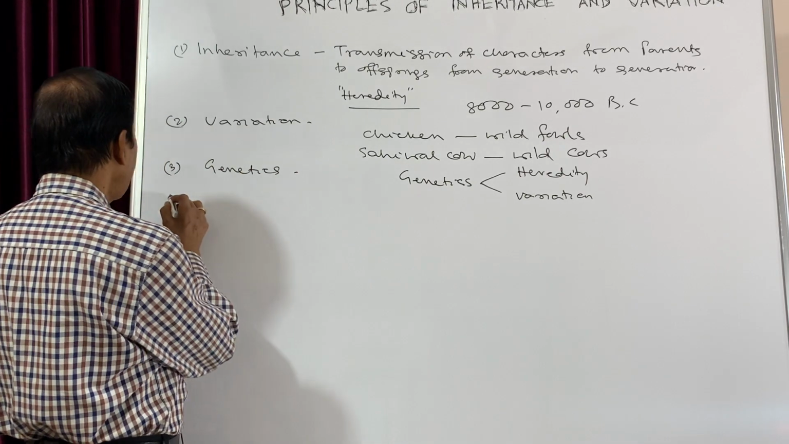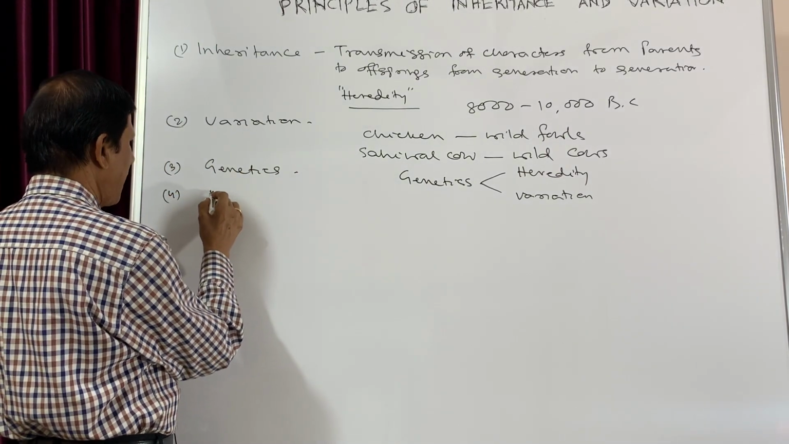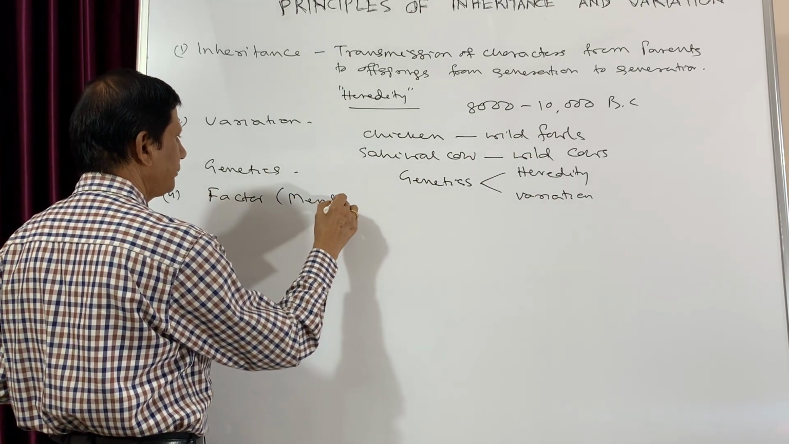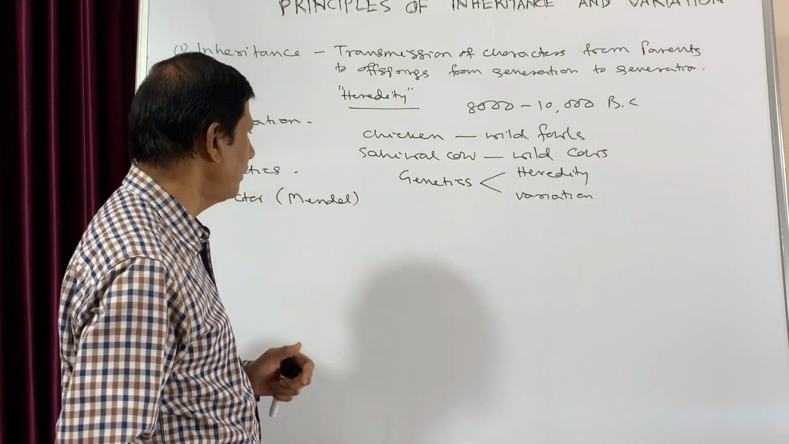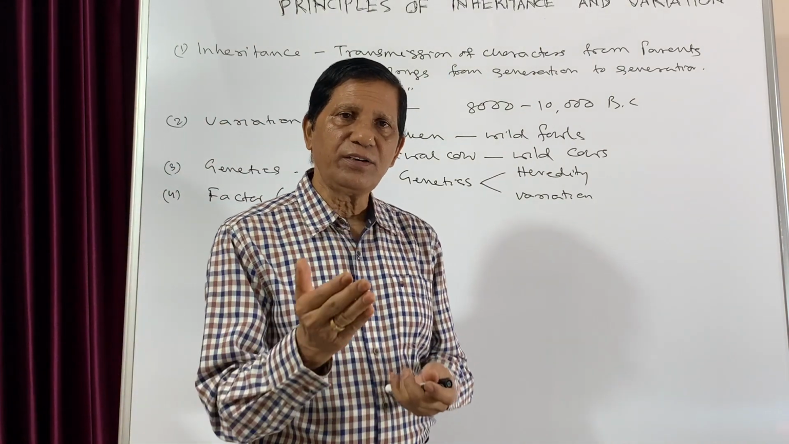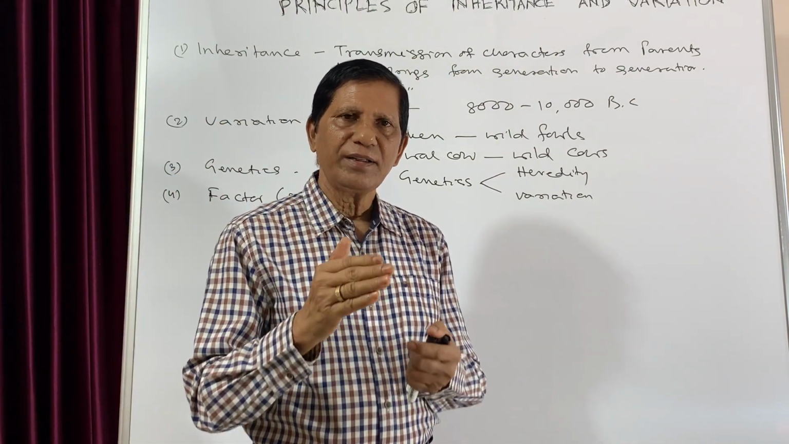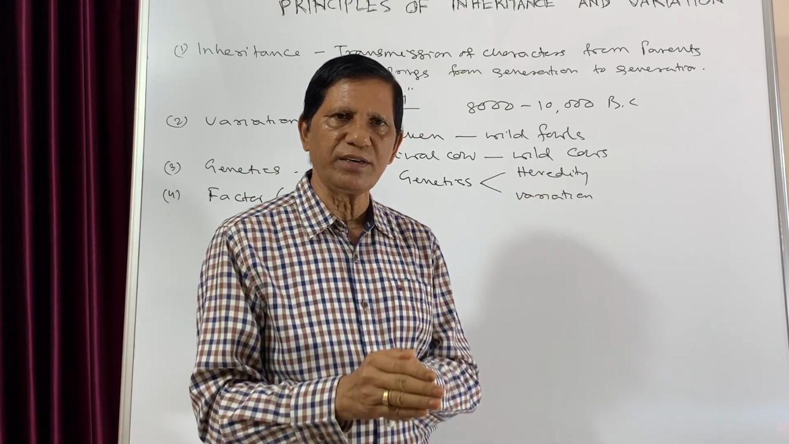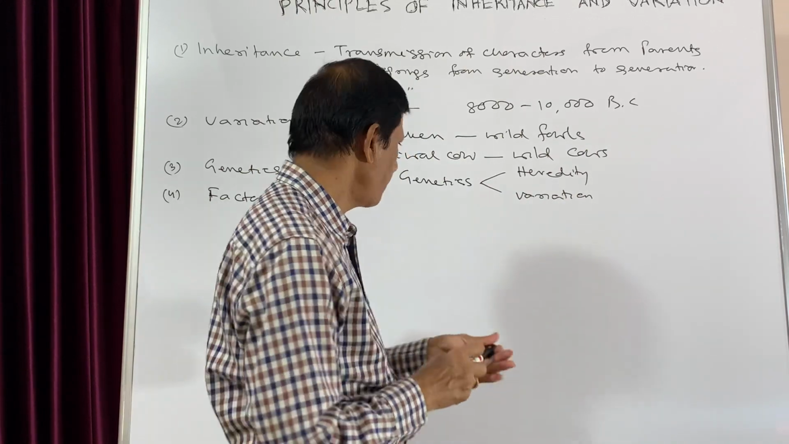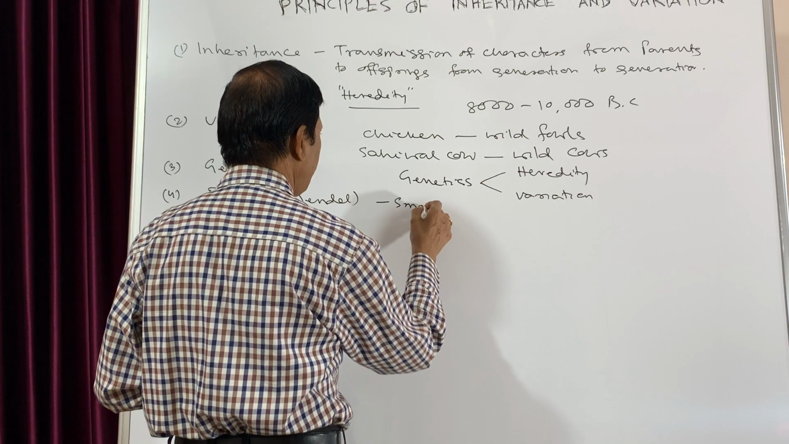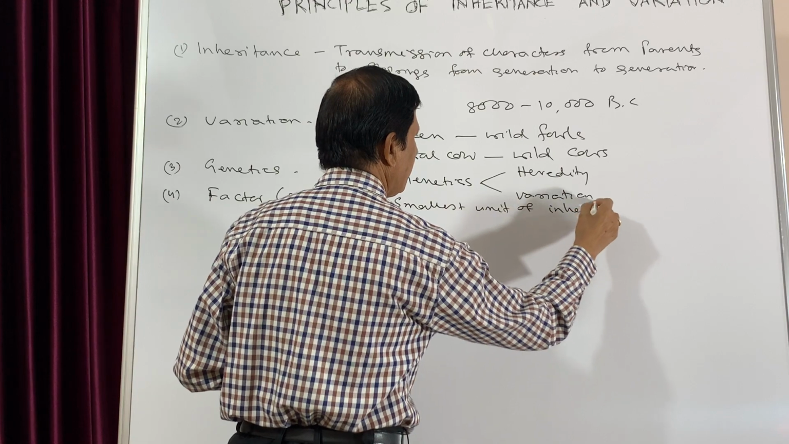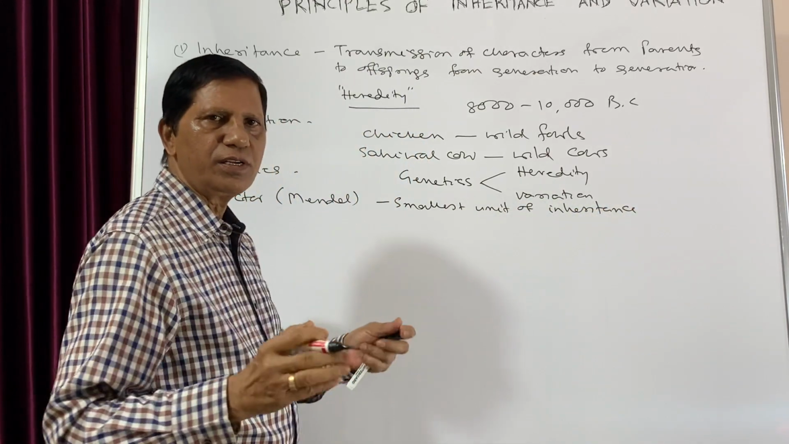Now the fourth term that we will discuss is the factor. The term factor was coined by Mendel himself, because he is the father of genetics. So factor. So what is this factor? According to Mendel, the factor is the smallest unit which carries the character or trait from one generation to another generation. That means it is the smallest unit of inheritance which passes from generation to generation.